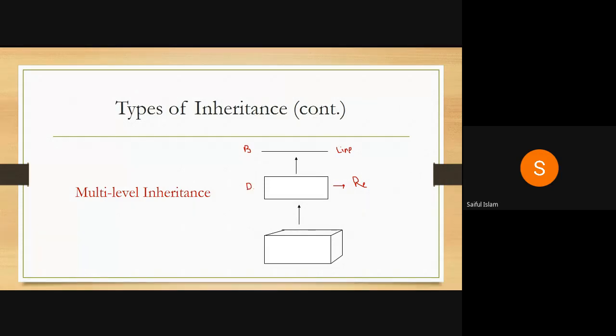So you derive a rectangle from a line. Now this rectangle now serves as a base class for a cuboid. So this is my cuboid, and now cuboid is derived from a rectangle.